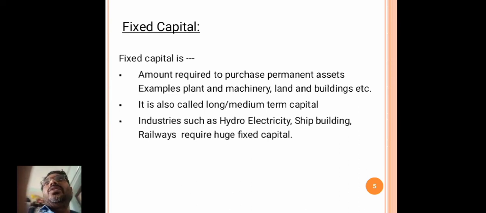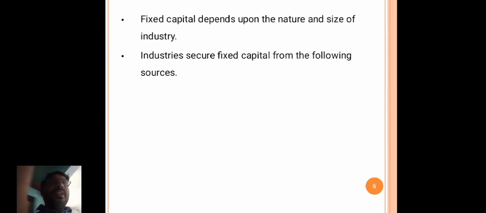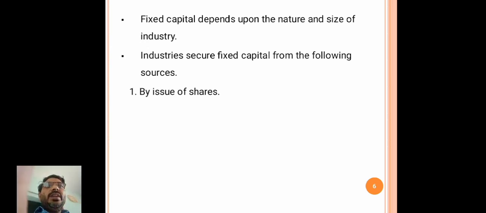It is needed to produce something. Land and building also come under fixed assets. For this purpose fixed capital is required. This is called long term or medium term capital, right? Next, fixed capital depends upon the nature and size of the industry.